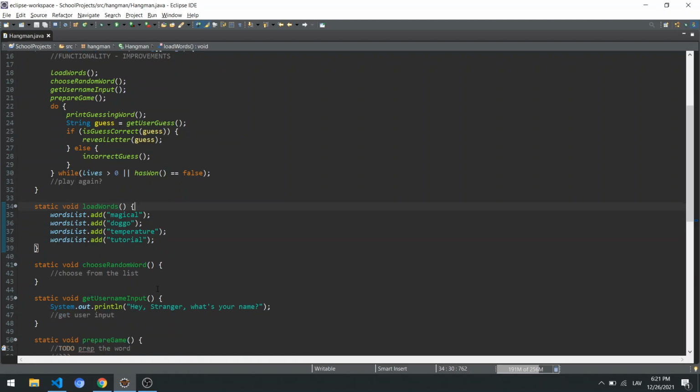Now we have to choose a random word. And this is a nice way to work with help from the internet, right? Because let's say you want to create a Hangman game.